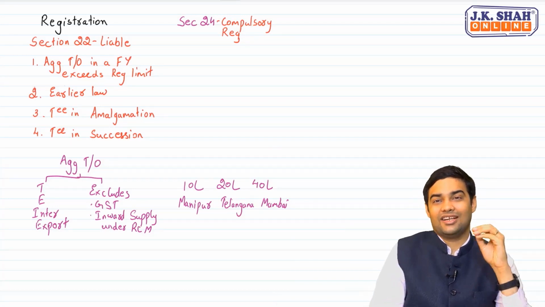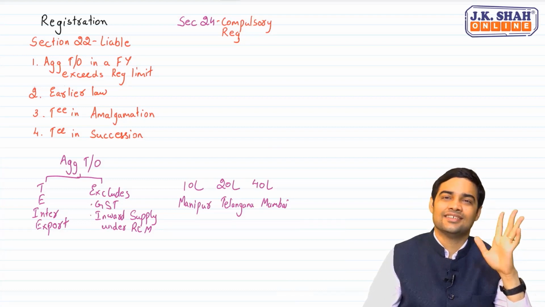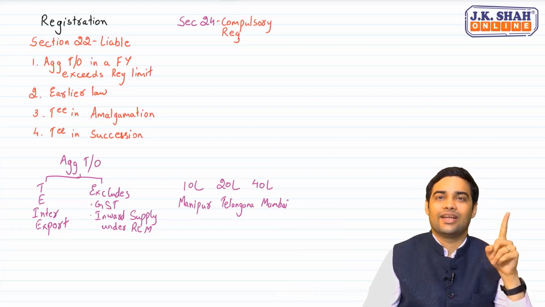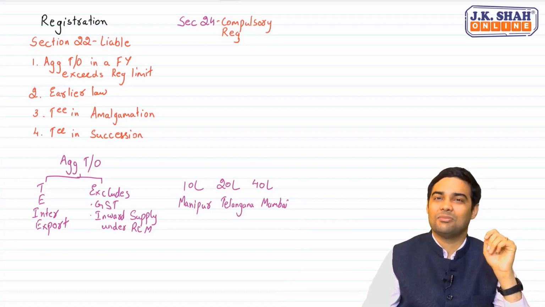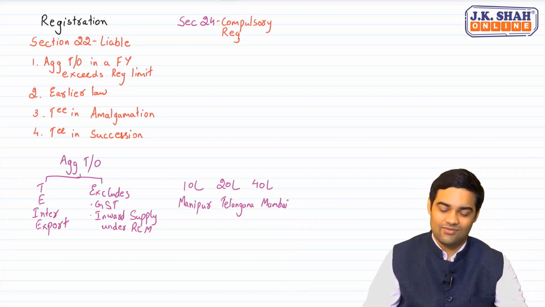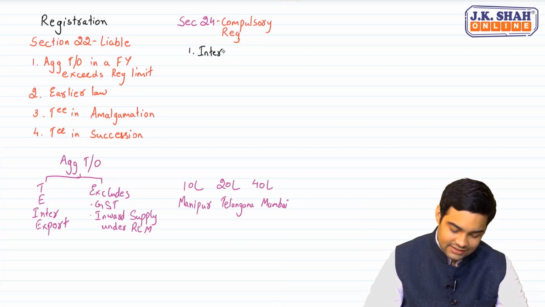So even if my turnover is 5 lakh, 6 lakh, 7 lakh, still I am required to register. Now the question is, who all are mentioned in this section 24? Let's see. First one is a person who is making an interstate taxable supply of goods.